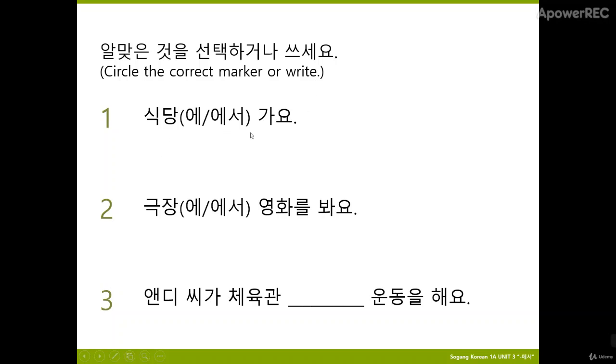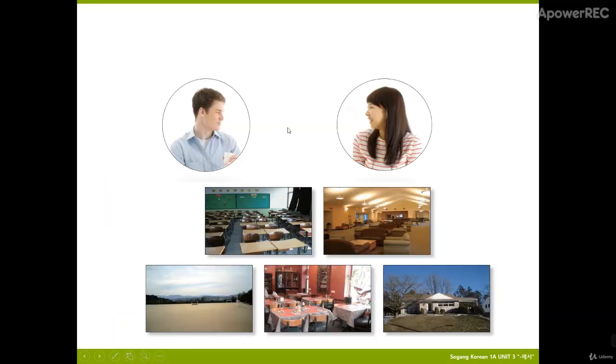There's some exercise. The first one, because it's 가요, which is like go, in this way we cannot use in. We have to use 에, which is similar to English, to go to restaurant. And this one, 영화를 봐요 is an action that takes place, so we have to use 극장에서. This one, 운동을 해요 is also an action, so we have to use 체육관에서. This is like a gym room.